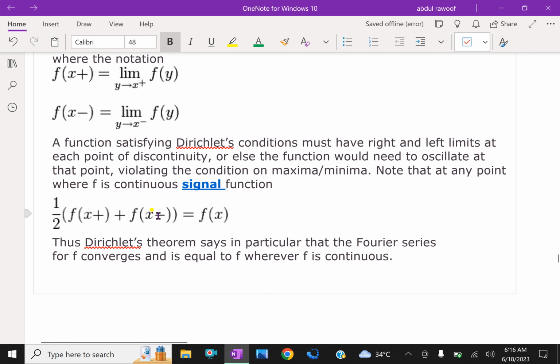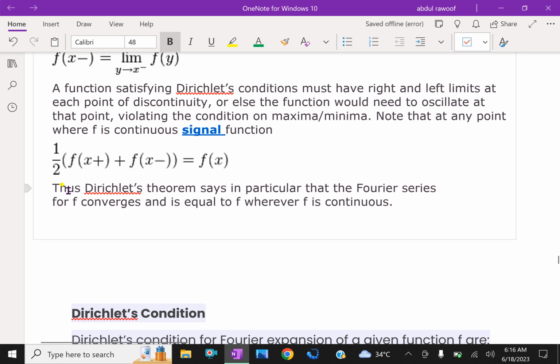The function satisfying Dirichlet's conditions must have right and left limits at each point of discontinuity, or else the function would need to oscillate at that point, violating the condition on maxima or minima. Note that at any point where f is continuous, half of f of x positive plus half of f of x negative equals f of x. Dirichlet's theorem says in particular that the Fourier series for f converges and is equal to f wherever f is continuous.